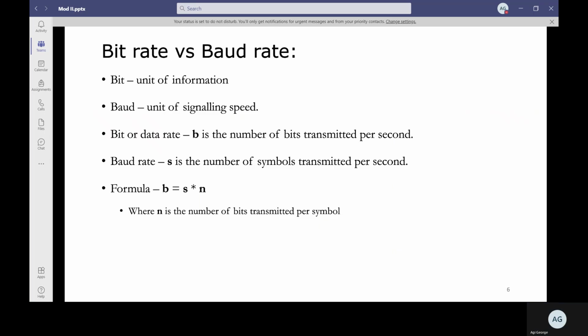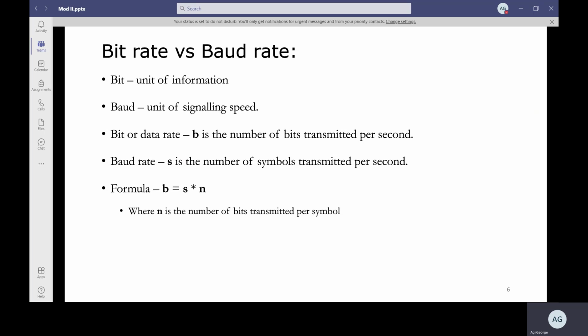The next thing that you need to understand is the speed at which data is transmitted. You need to know what units are used and how it is conveyed. First, the basic unit is a bit for binary transmission.